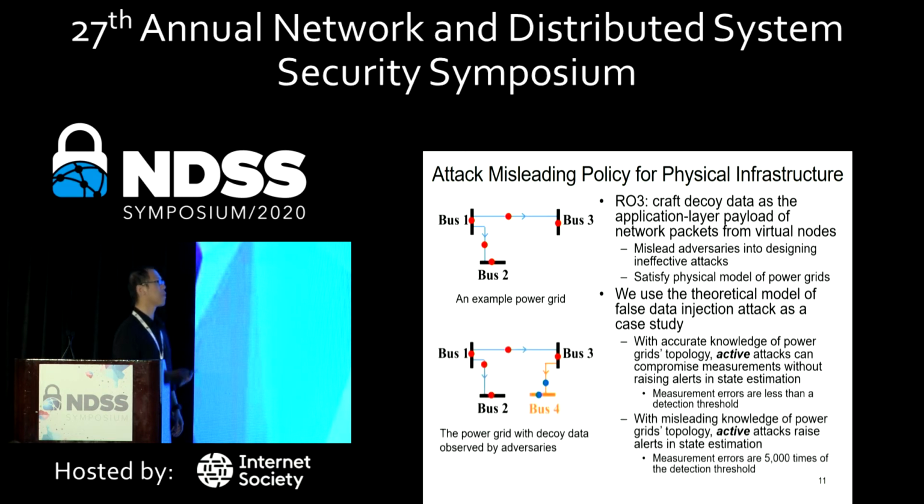However, if we present a different power system, this 4-bus system, with this misleading information, the attackers will always raise an alert in the state estimation. In our experiment, these measurement errors are at least 5,000 times the detection threshold. In our paper, we also follow the theoretical model to prove that this will always happen.